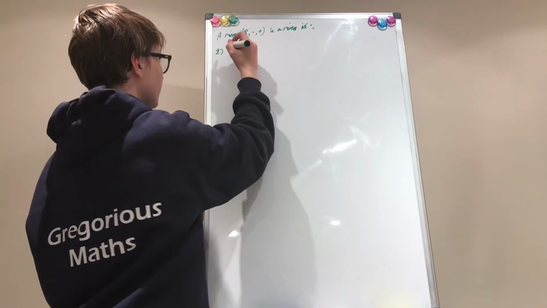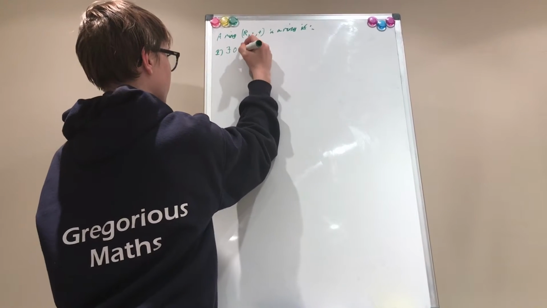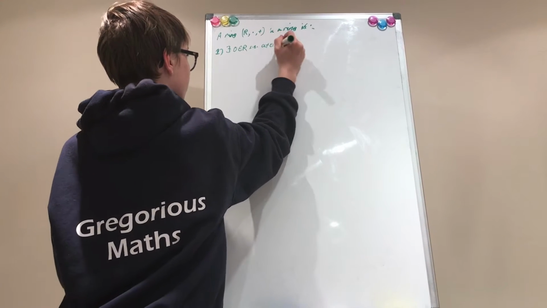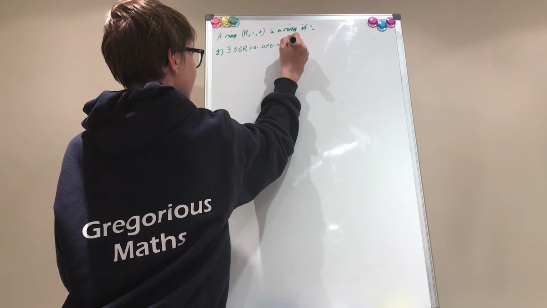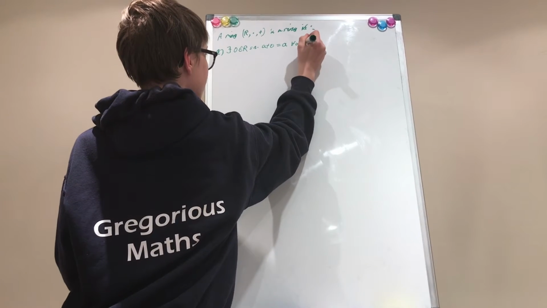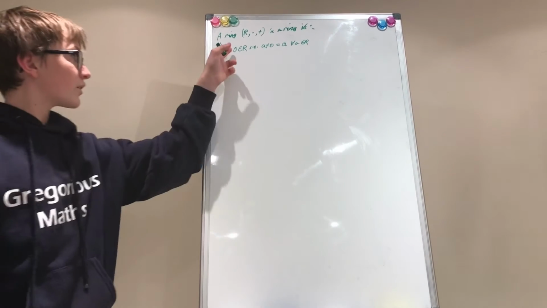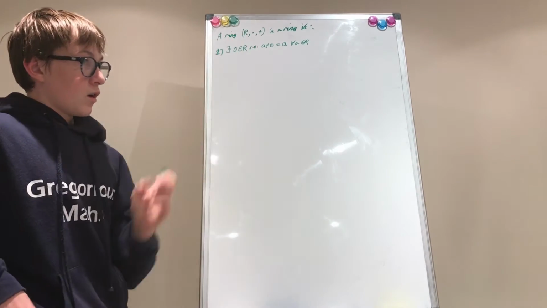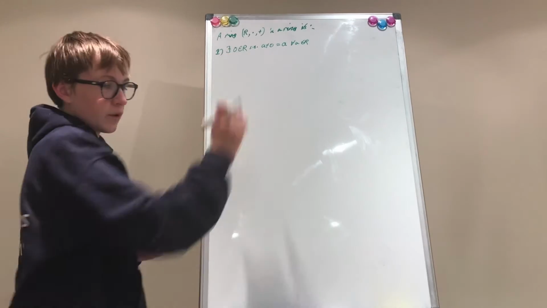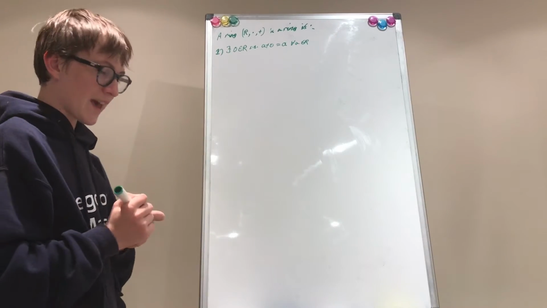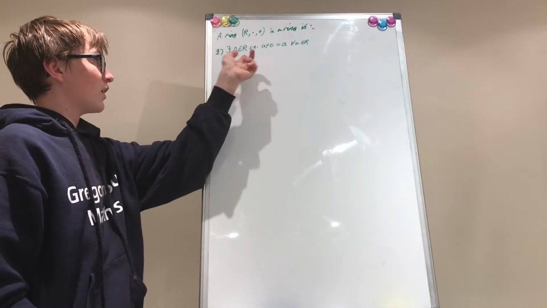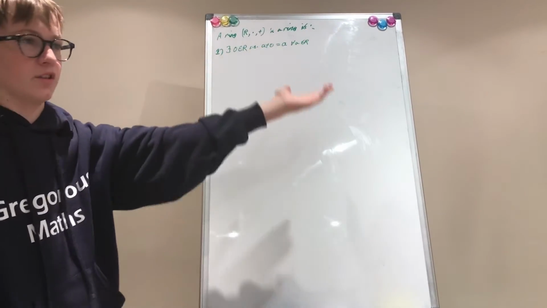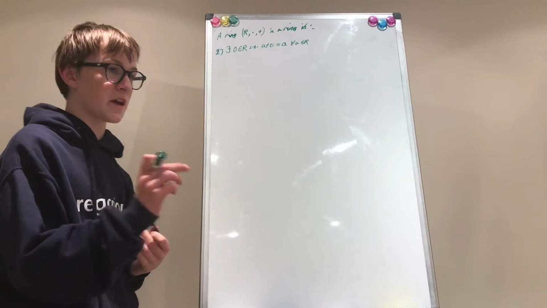So there exists a zero in R, such that A plus 0 equals A for all A in R. So number one is the existence of an identity element. So there is this zero element such that it doesn't make a difference whether or not you add it to A, for some A in R.